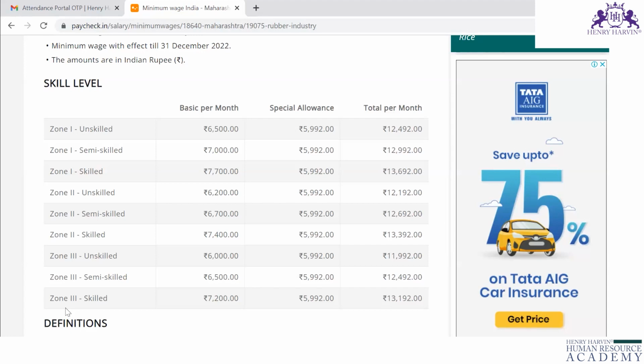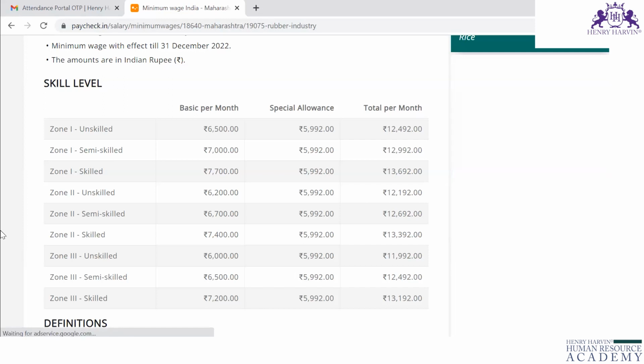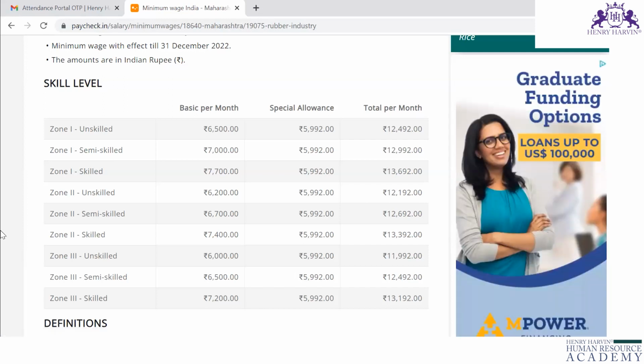Once you find out your organization is in zone 1, they have divided the labor class into 3: skilled, semi-skilled, and unskilled. Skilled labor means the employees who are working with the machineries. Semi-skilled labor means they are partially involved with the machinery and partially not involved with machineries. Unskilled means they are not involved with the machineries. So they are dividing the labor class into 3.